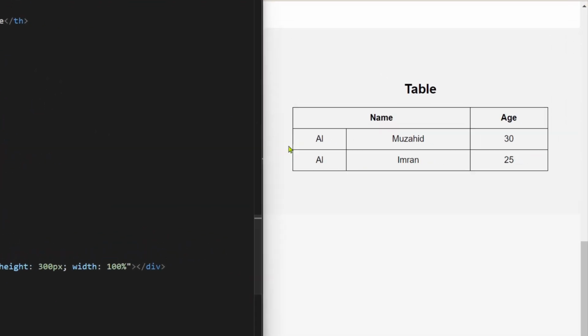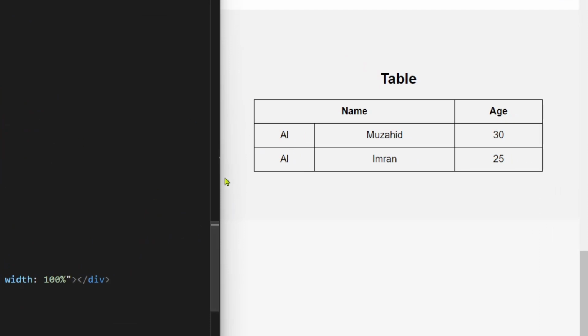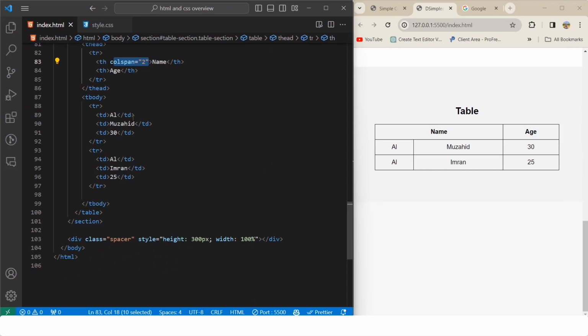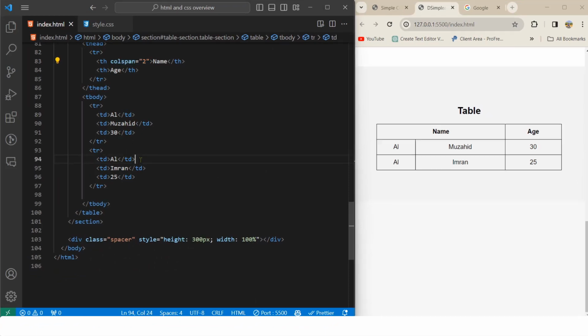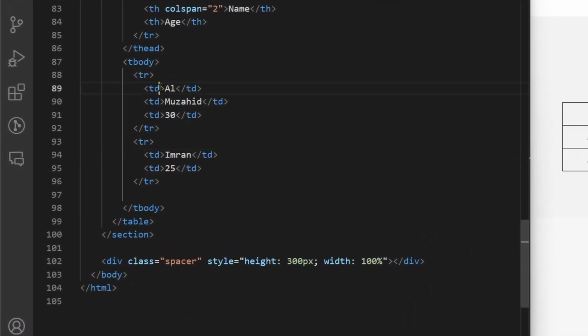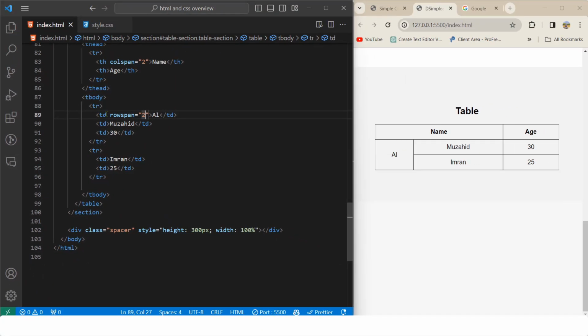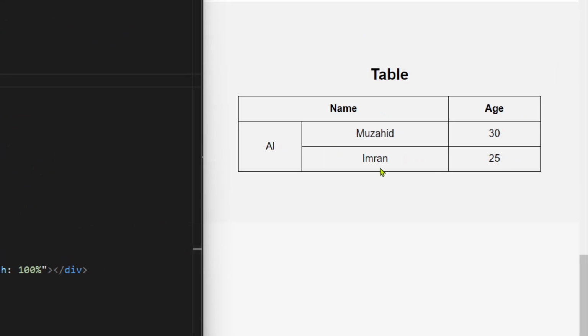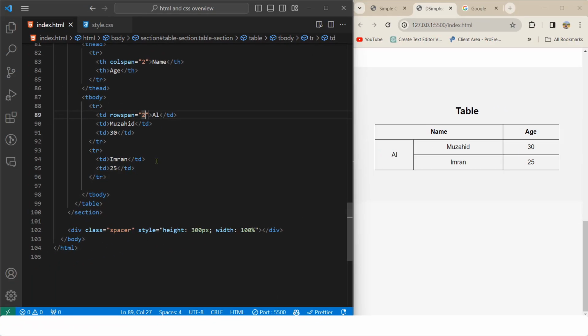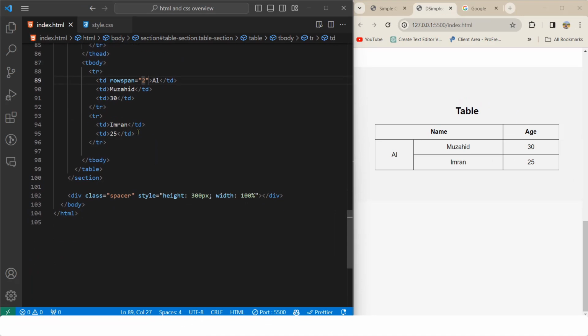If you look closely, we have two same name, right? So we can also span our row. For that, let me remove this one and make it row span 2. And if I save it, you can see I can make the column and row span. If I need, I can make it larger, 3, 4, up to whatever, and how many rows we need. Based on that, we can control how many rows.